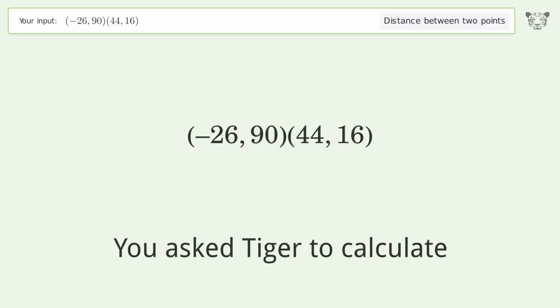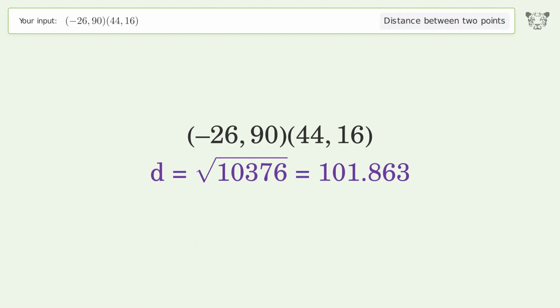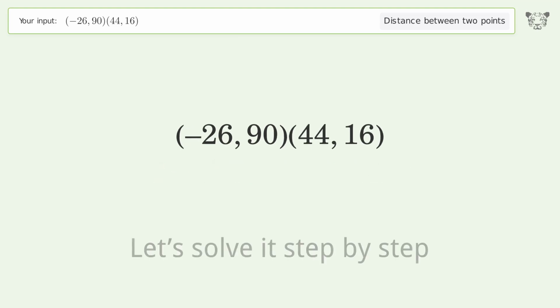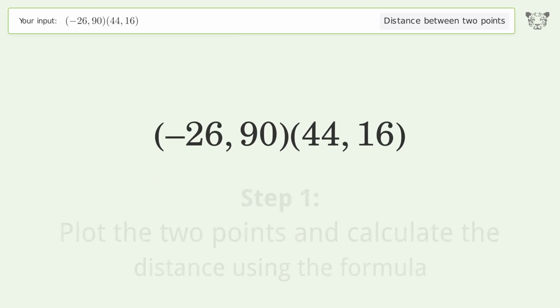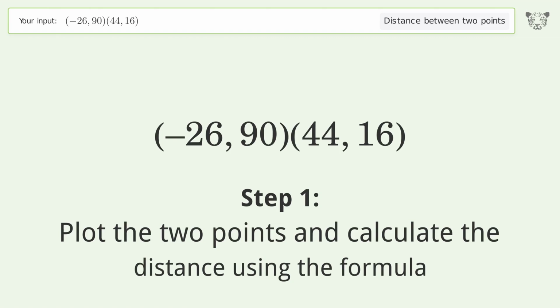You ask Tiger to calculate. This deals with the distance between 2 points. The distance between the 2 points is the square root of 10,376, or 101.863. Let's solve it step by step. Plot the 2 points and calculate the distance using the formula.